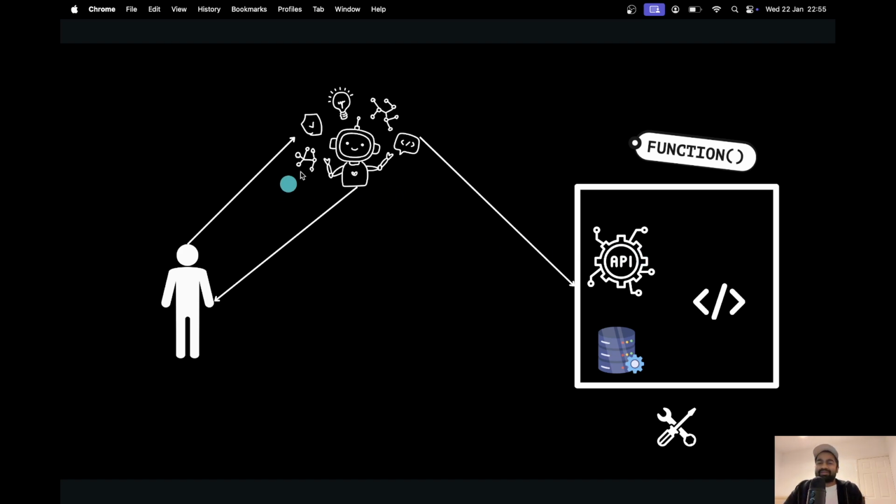Now, how does this work? This again uses an LLM under the hood. So how the LLM works, at a very simple level: the user sends a request, and the LLM understands the message. The LLM knows that, okay, these are the tools that it has got. Then, based on the message, it tries to figure out which tool or tools out of these it should use, or which function it should run. The response is provided from the function. The LLM understands the response and then sends it back to the user in human-readable language.